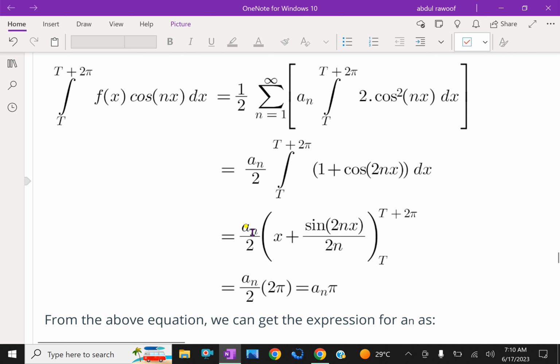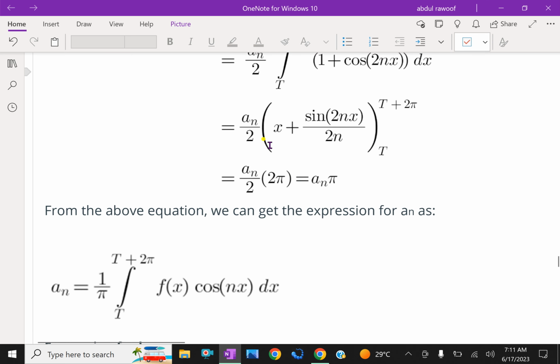So an by 2 times the integral of 1, which is x, plus the integral of cos 2nx, which is sin 2nx by 2n, with limits t to t plus 2 pi. After substituting t plus 2 pi and t for x, we have an by 2 times 2 pi, which equals an pi.